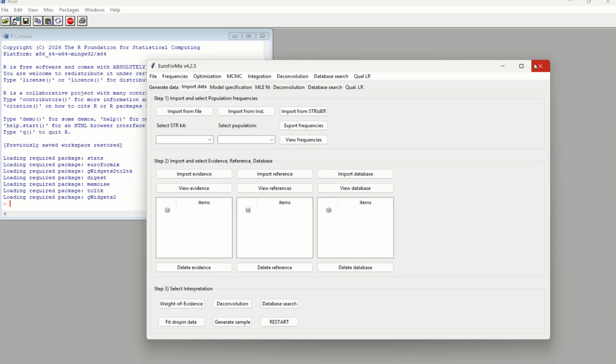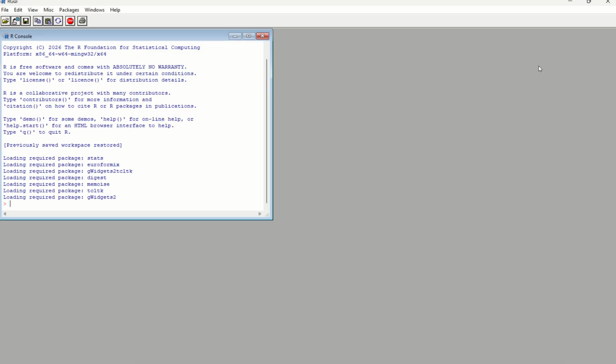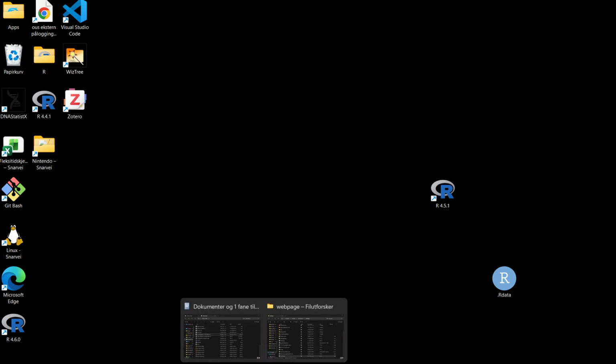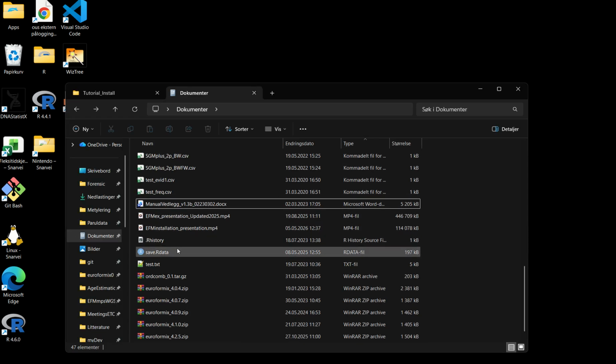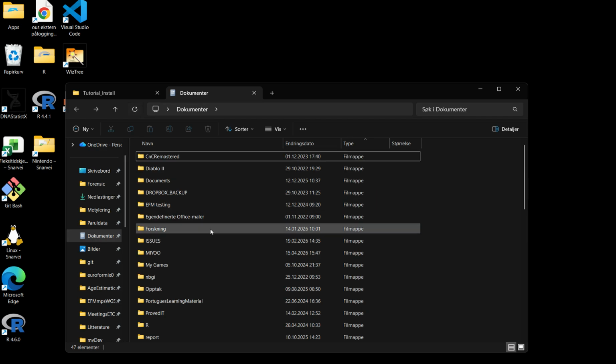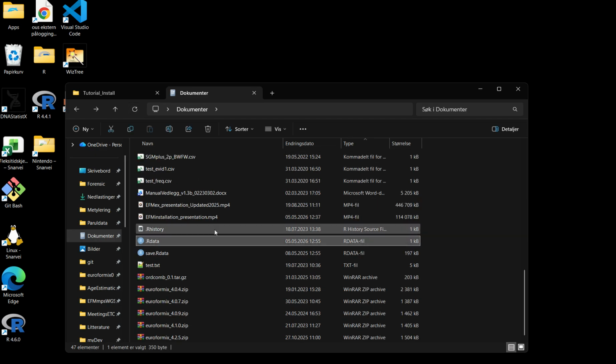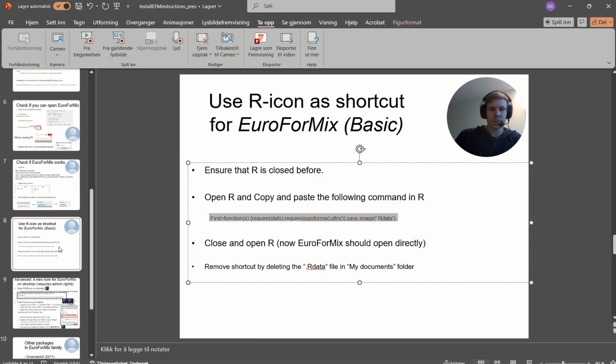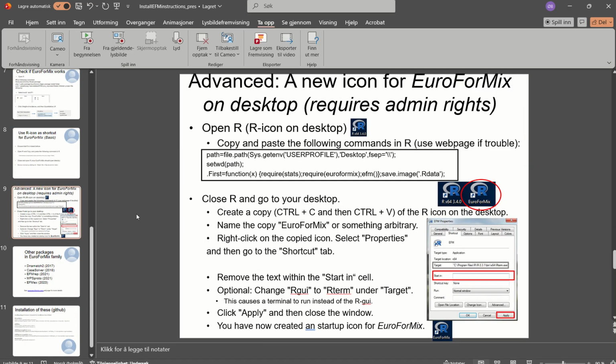Okay, this is good. But what if I want to undo it? To undo this automatic execution of EuroForMix, you will have to go into the documents folder where a file called rdata is created. You have to delete this rdata file. Okay, so there is also a possibility to create a new R icon with EuroForMix specifically. So this is what this guide is doing.